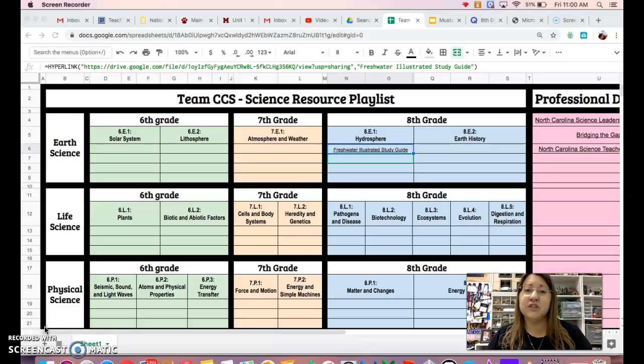Through the generous support of the Burroughs Wellcome Fund and the Career Award for Science and Mathematics Teachers, I'm able to offer some different resources that can support our instruction this year. So these materials are going to support a variety of different topics that we teach in middle school science.